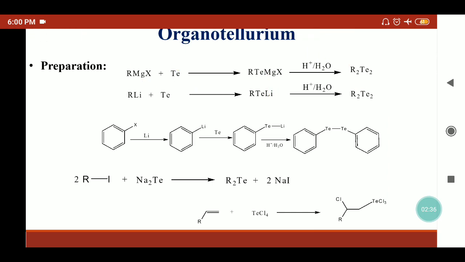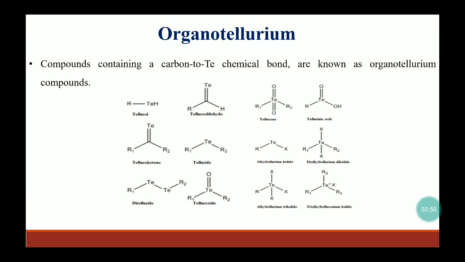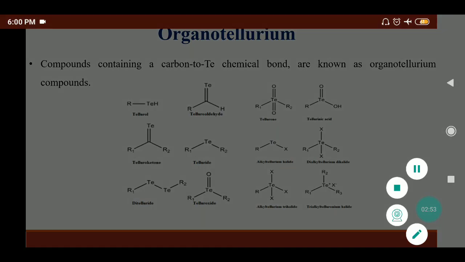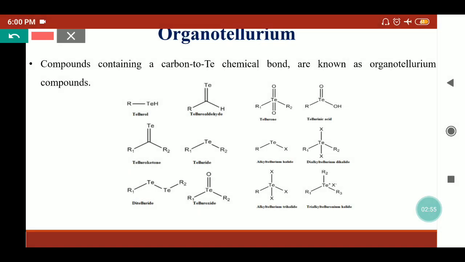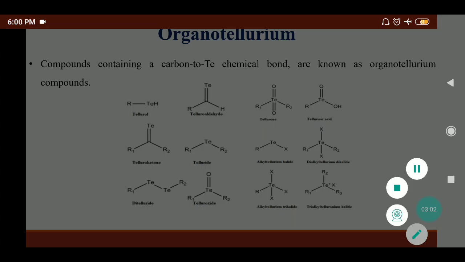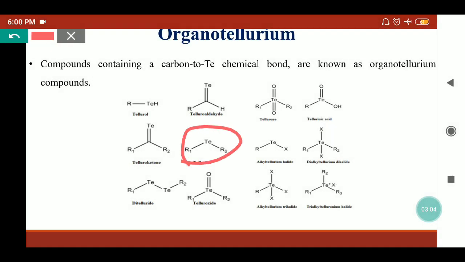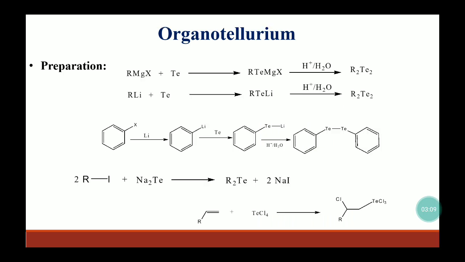In similar fashion, organolithiums are also active towards tellurium, and they give the alkyl tellurium halide. Further hydrolysis will provide the dimer of tellurium. So here we'll get the ditellurides, R1TeTeR2, where R1 and R2 can be alkyl or aryl groups. So these can form the ditelluride, or we can have this type of compound where a single tellurium is present with the dialkyl group, made by the organolithium and organomagnesium reagents.